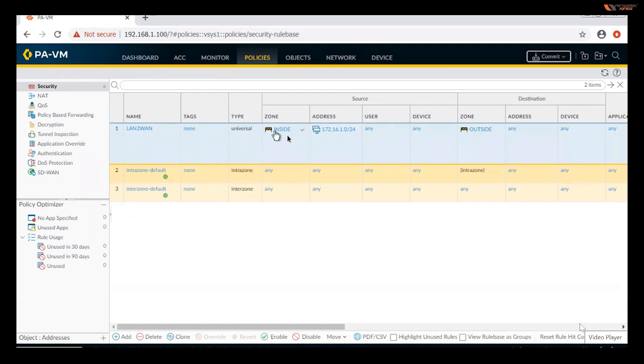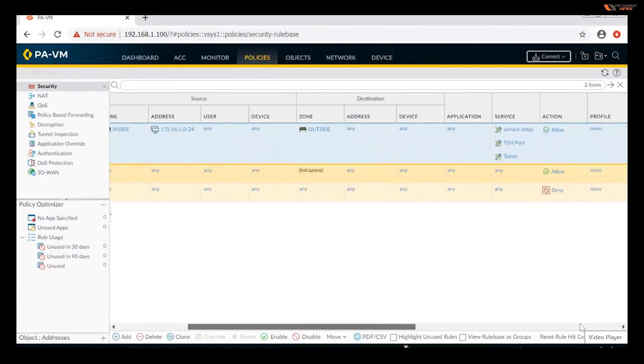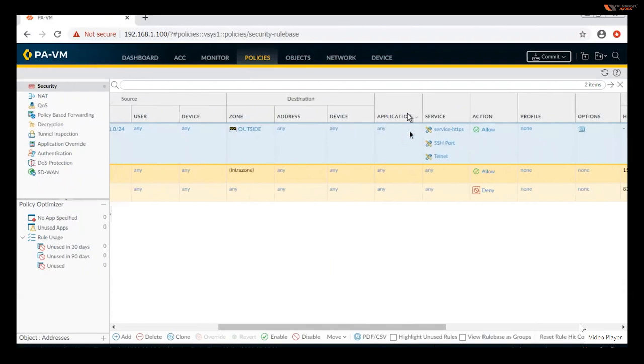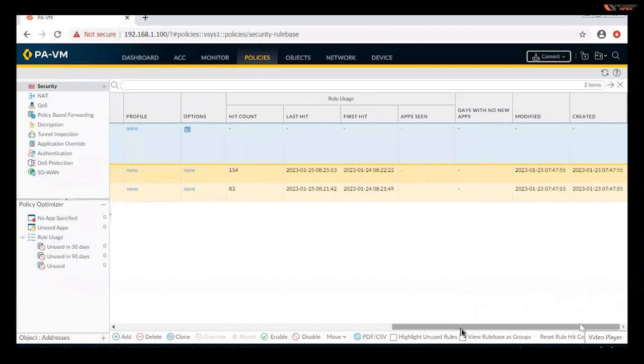Your source zone is inside. Your source address is whatever you have defined. Your user is any. Okay, that is fine. Device is any. Okay, the destination is outside. Source address is any. Okay, device is any. So those are all the information. Application, I did not select anything. It is any. Services, I have selected HTTPS, SSH port, telnet, and the action is allow. So these are all the information. What is the policy I have created? We can view it here.